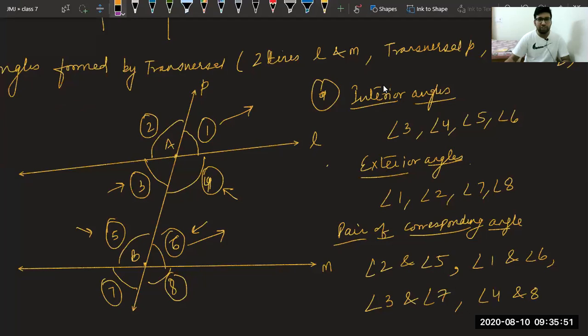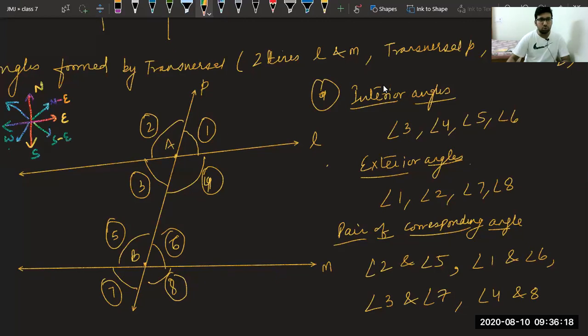Now, those who were not able to understand, let me tell you one more time. We are trying to understand what corresponding angles are. 1 second, Vivan. I'm explaining again. Now see, suppose I take this rainbow. We have seen the directions. This is north, this is south, east, west. This is northwest, northeast, this is southeast, and this is southwest. The best hint to find a corresponding angle is very easy. Just look at the angle, in which direction it is watching.